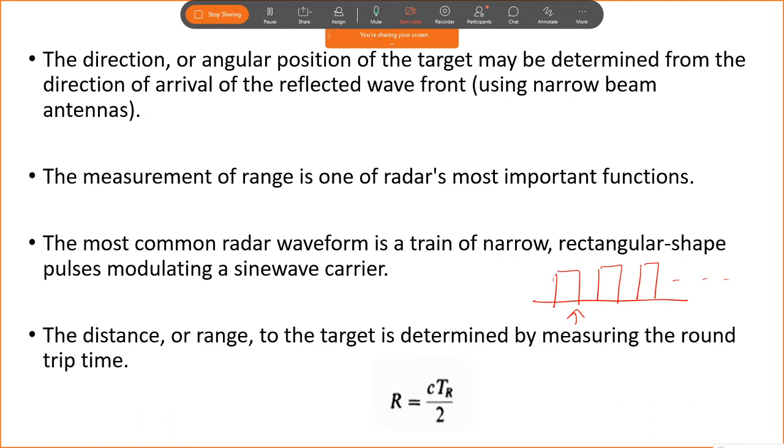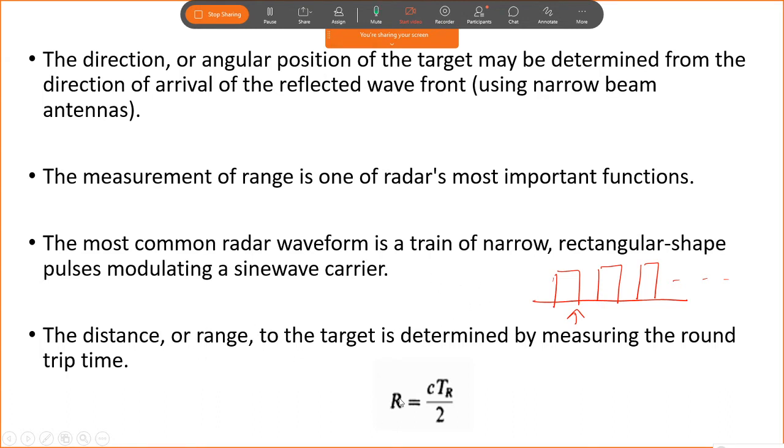Based on that, we need to set the threshold. If the received signal power is greater than the threshold, we can say that the target is detected, otherwise the target is not there. So we get the reflected signal's power, and then we can see whether the target is there or not.